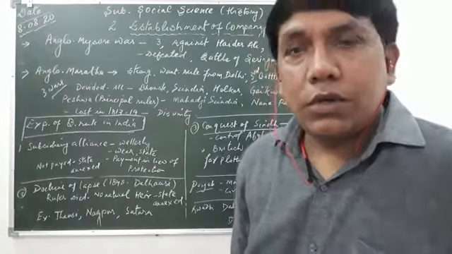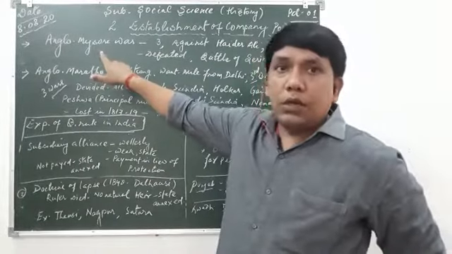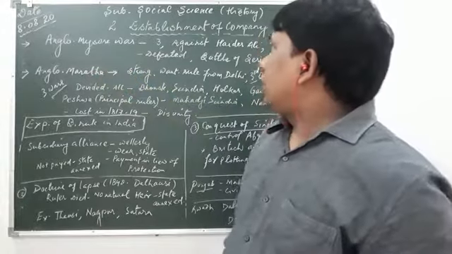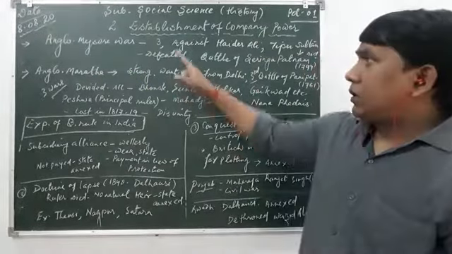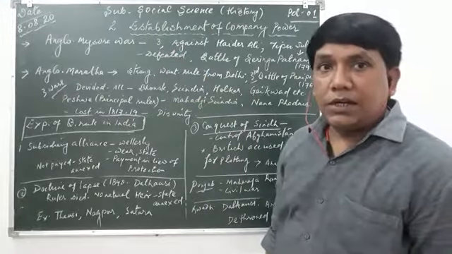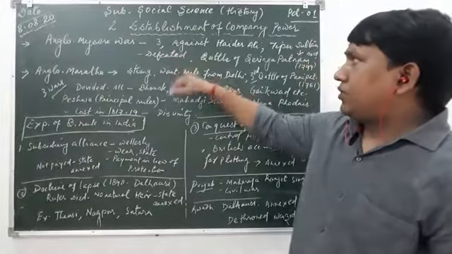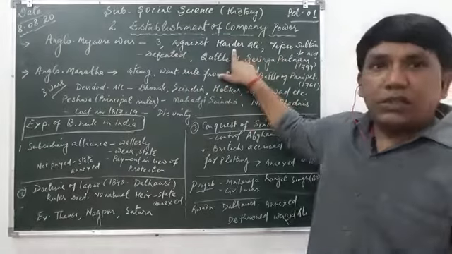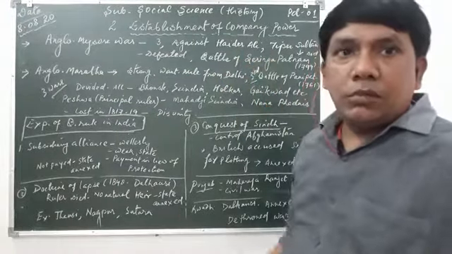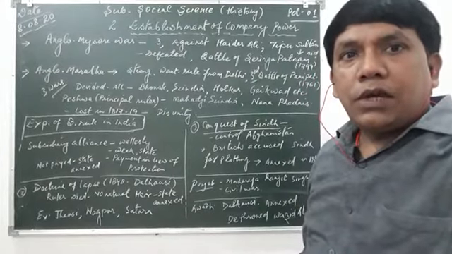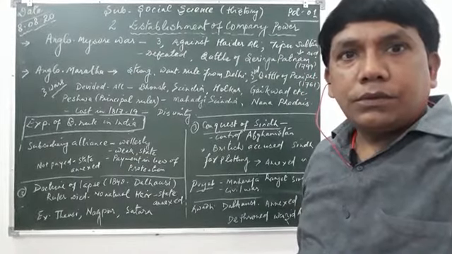The next war is the Anglo-Mysore War. The three wars took place between the English and the King of Mysore, who was Hyder Ali, and after the death of Hyder Ali, Tipu Sultan became the ruler of Mysore.